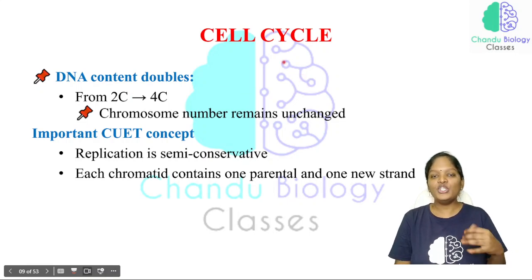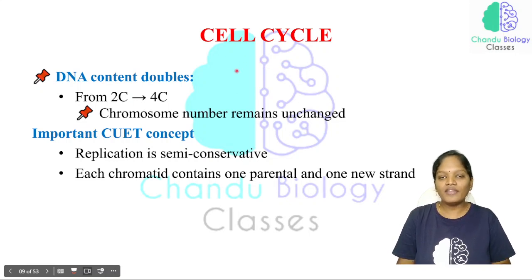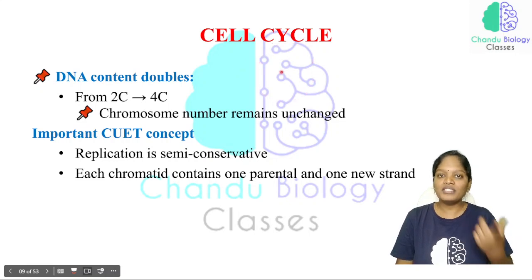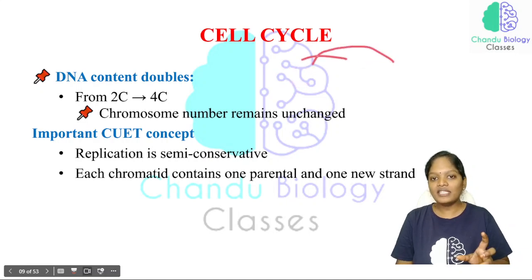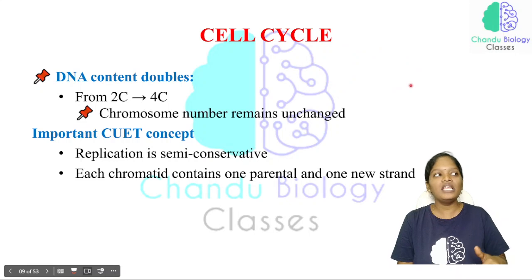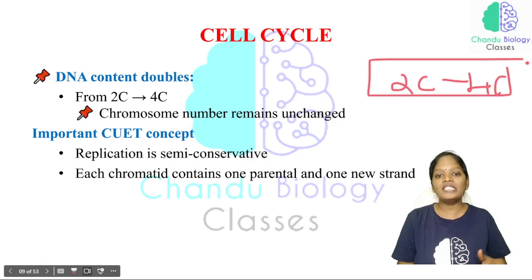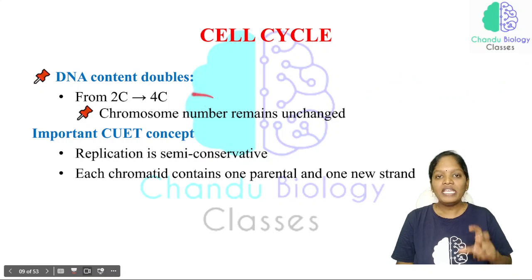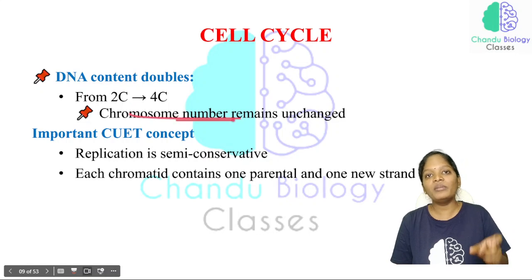The cell reaches a certain growth in the G1 phase, and the cell is duplicated in the S phase. Now the amount of DNA in a cell present in the G1 phase is 2C. This 2C containing cell enters the S phase, and in the S phase this DNA is duplicated. Now the amount of DNA converts from 2C to 4C. So here is where the amount of DNA gets doubled. Just remember, the DNA content is doubled, but the chromosome number remains unchanged.